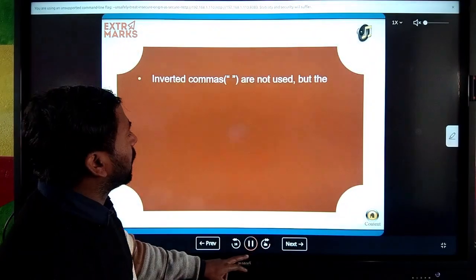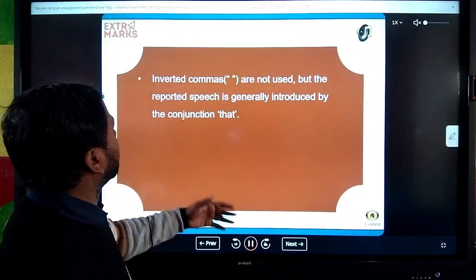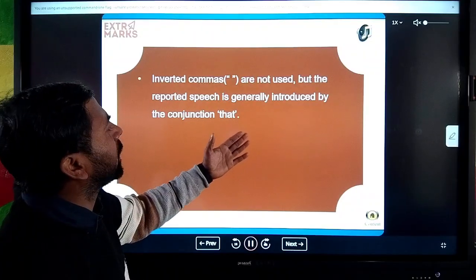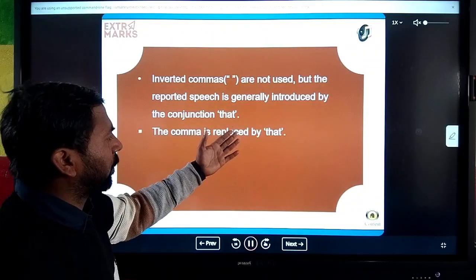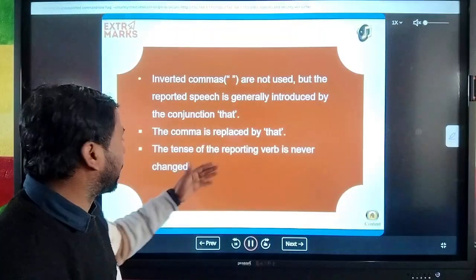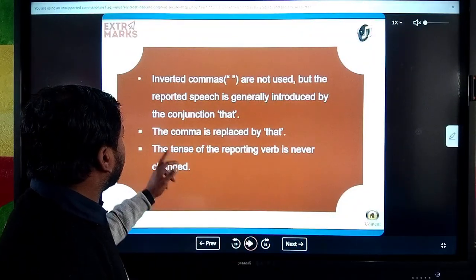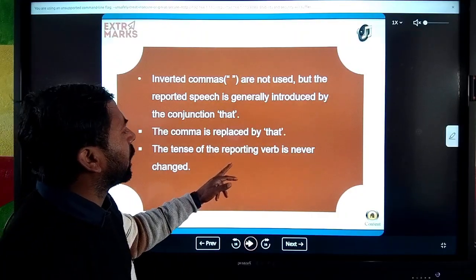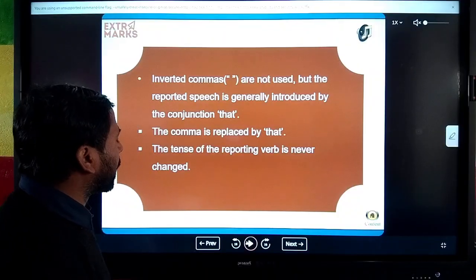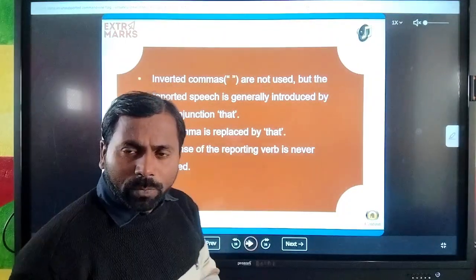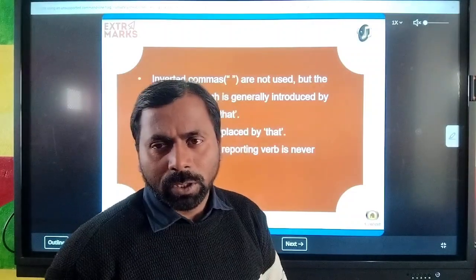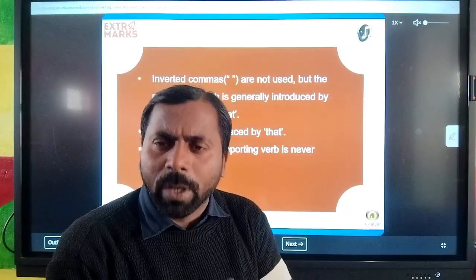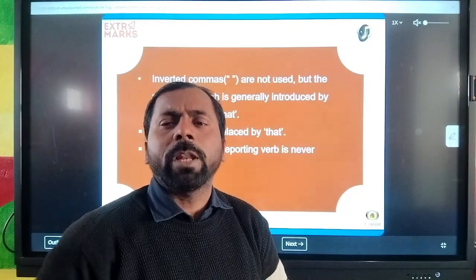So I hope you all understood it. The inverted commas are not used, but the reported speech is generally introduced by the conjunction "that", as you know from the previous slide. And the comma is replaced by "that". The tense of the reporting verb is never changed. The tense of the reporting verb, it means the first part of the direct speech, never changes. That part is the reporting verb. The tense of the reporting verb never changes, only the reported speech changes.